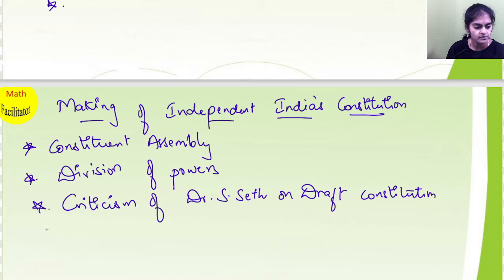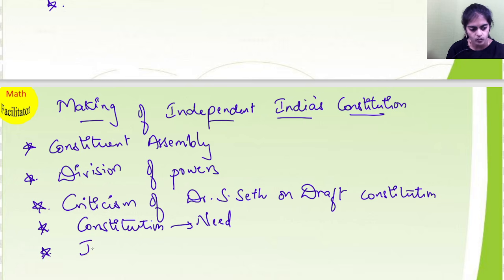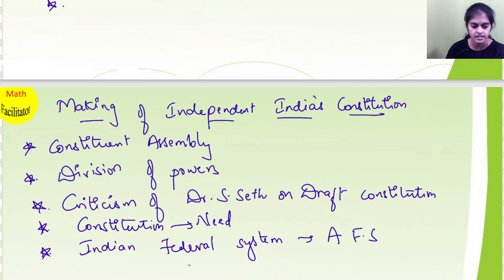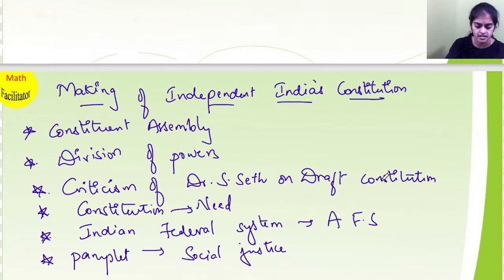And also, what is the meaning of constitution, and what is the need of a constitution for every country? What do you understand by the Indian federal system? What is the meaning of the Indian federal system and how is it different from the American federal system? And again, a pamphlet on social justice, and the awareness of social justice among people.